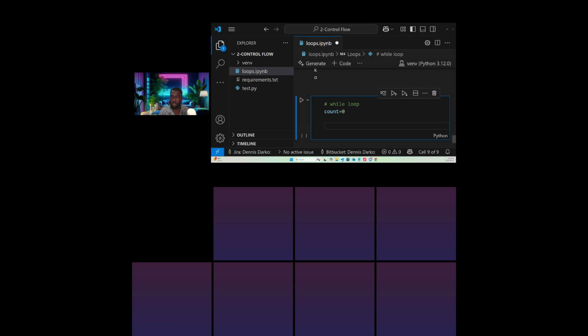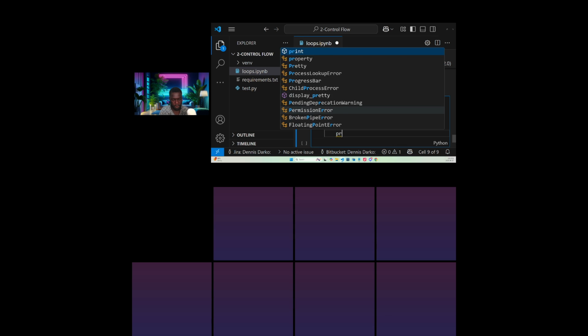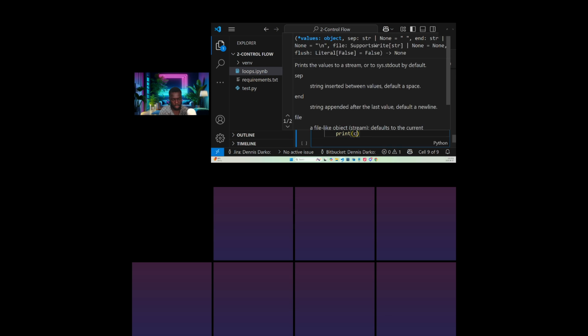Now let's use while loop. While count is less than 5. So let's say while count is less than 5, let's print count. Let's print this first.